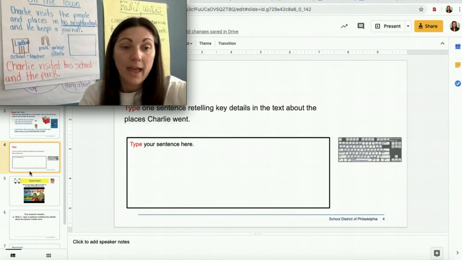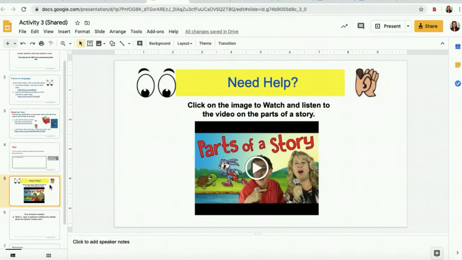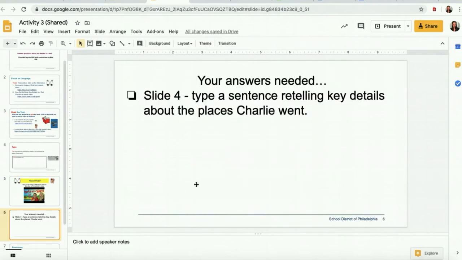All right. And if you need extra help, you know, usually there are slides here. You can go back and rewatch about the parts of a story. The parts of the story help you to retell the text, right? You need the characters, the setting, and all of the events that happen in the beginning, middle, and end of the story. And I'm trying to always put at the end of your slideshow where your answers are needed, so that if you go through like today and you do the video with me through YouTube, all you have to do is go to the end and see, okay, where does Mrs. Hill need me to put my answers in?